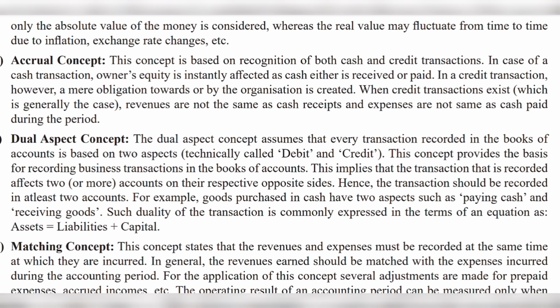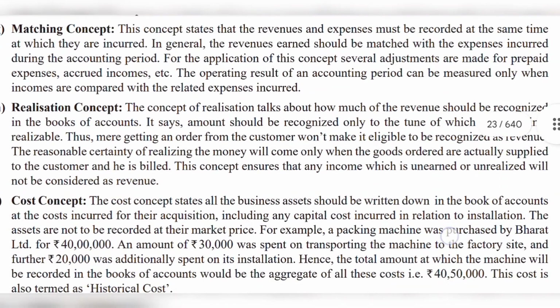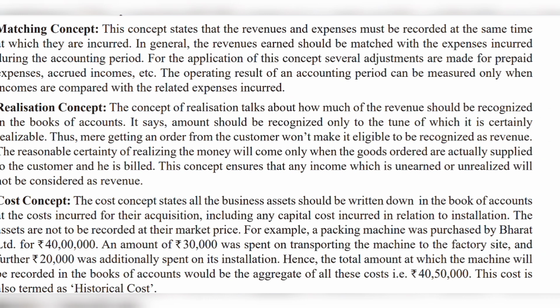Next, move on to matching concept. Think of this as a dance. Revenues, or you can say money earned, and expenses, that is money spent, should be recorded in the same period. They are saying matching concept. It's like dancing. When you earn, you also account for the related expenses. So whenever you are getting any revenue, we also record the expenses which are related to that revenue in the same period itself. That is what we call as matching concept, nothing more.